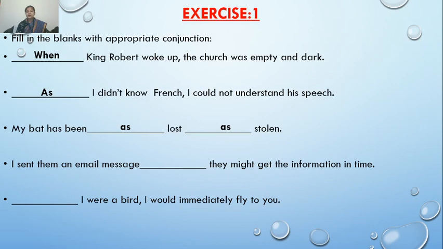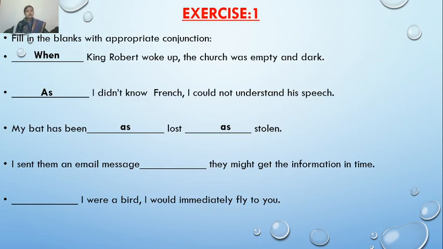Here no condition has been given between the coordinating conjunction and subordinating conjunction. So children, we can use any of them. The option is it should be a conjunction. Clear? Now, let's come to the fourth sentence. I sent them an email message dash they might get the information in time.